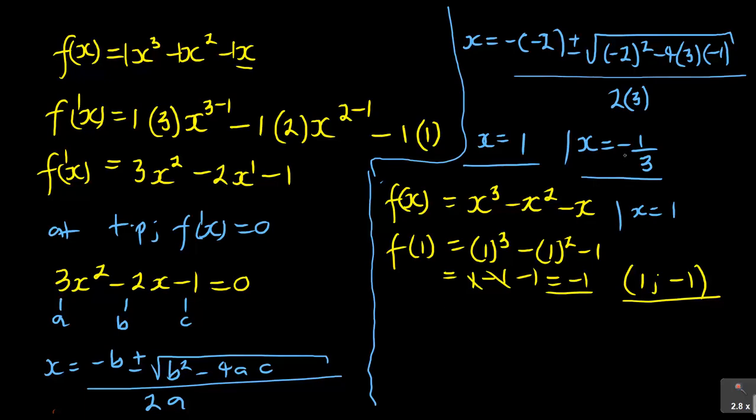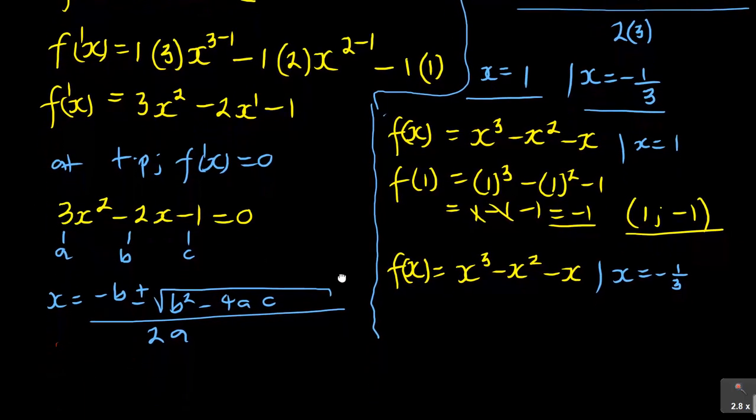The next one is when you write the same thing, f of x is equal to x cubed minus x squared minus x. Now at this stage we are having x is equal to negative 1 over 3. Are you seeing that?